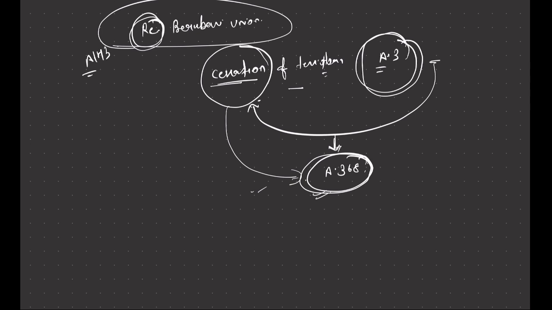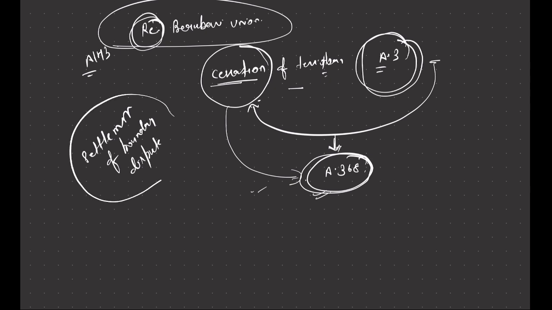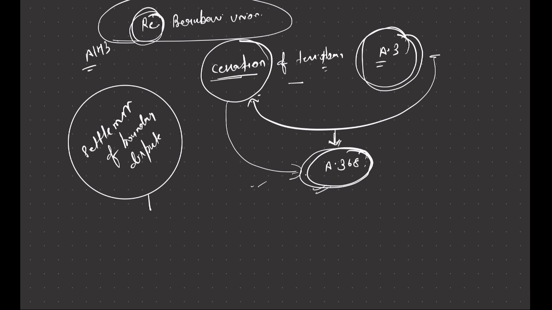Simultaneously, there was a question before the court whether settlement of boundary dispute requires an amendment of the Constitution or not. The court said that settlement of boundary dispute is an ordinary act where two sides are mutually coming to an agreement and settling the dispute, and there is basically an exchange, a give and take of territory.